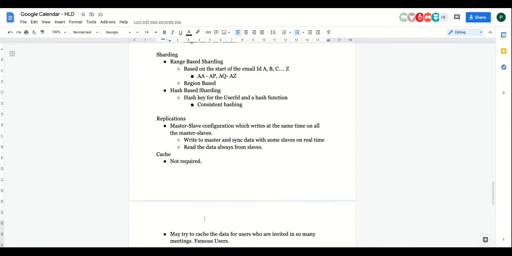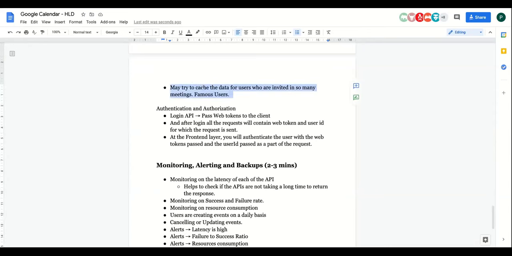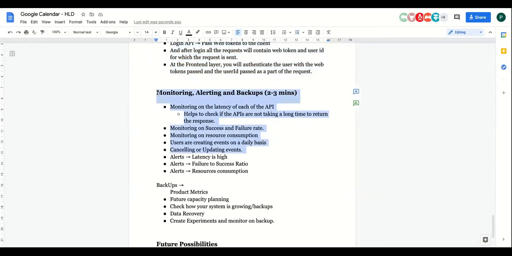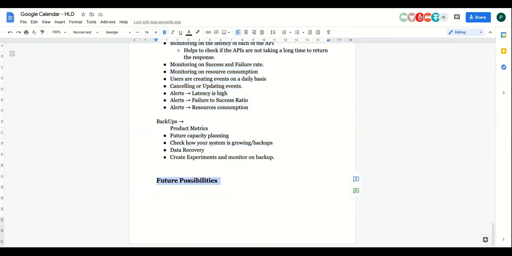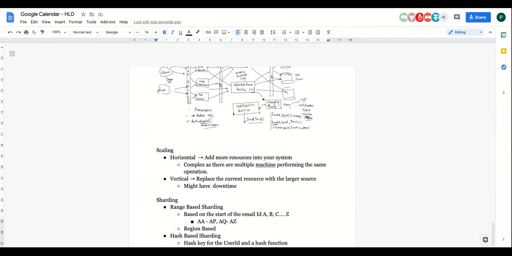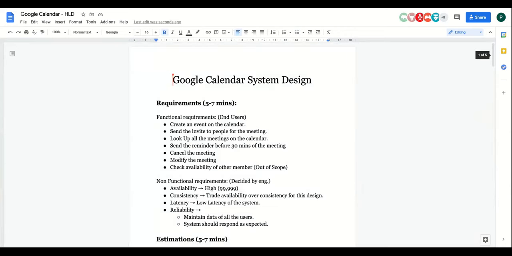Here caching is not required. Maybe you can cache it for the users who are very famous. Authentication, authorization, and then we talked about monitoring and alerting. And if the time permits, then future possibilities. This is good enough for any design problem. If you cover all these things in detail, it's highly likely that your interview will go well and you'll be selected for the next round.